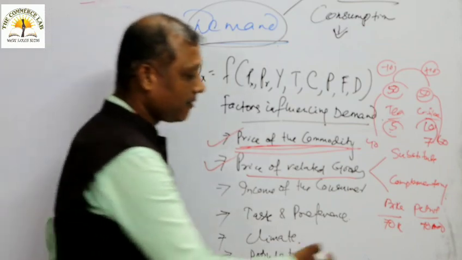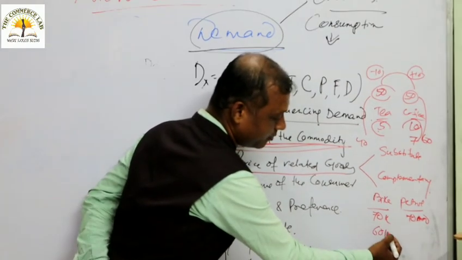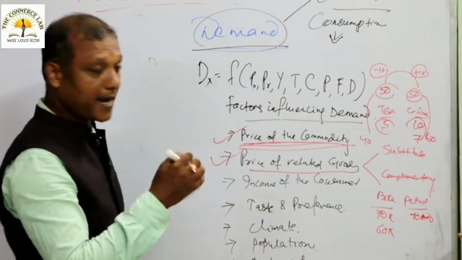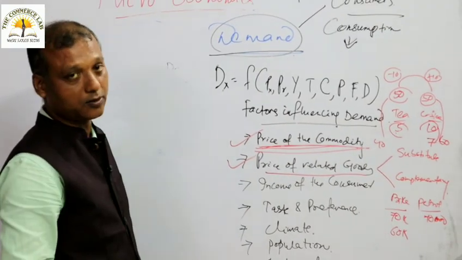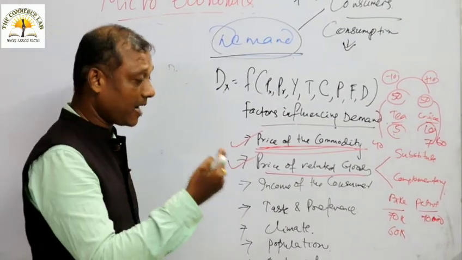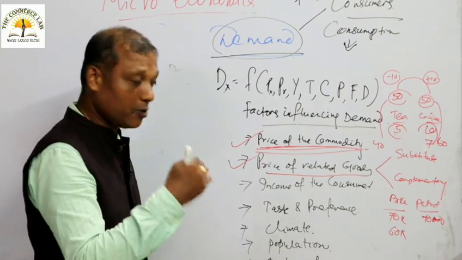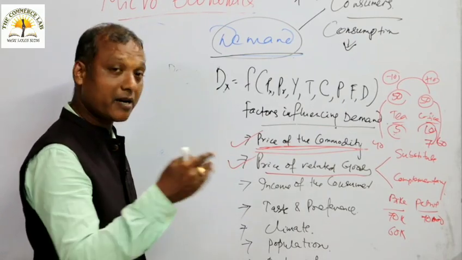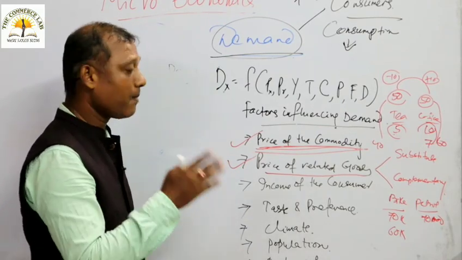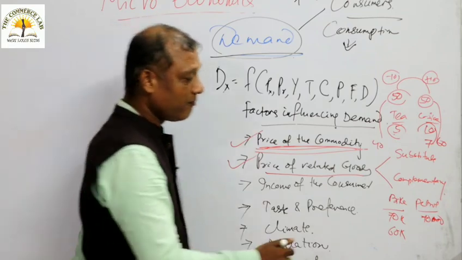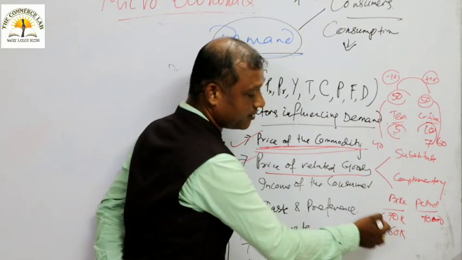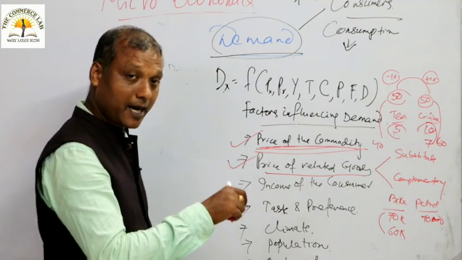Let us take it that the price of bike has come down to 60,000. Obviously, when the price of bike falls, the demand for bike will rise.